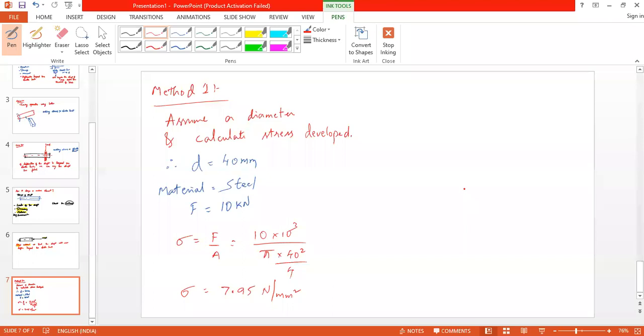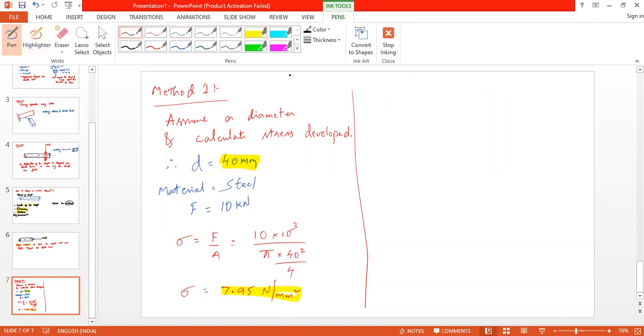What next? This is one of the important and interesting things in machine design. This is one of the very basic knowledge you should have. So what next? We got to know the stress which is going to act on the material, and now we have to choose the materials. Based on our assumption that diameter D is 40 mm, we came to know that the actual stress developed in the shaft is 7.95 Newton per millimeter square.